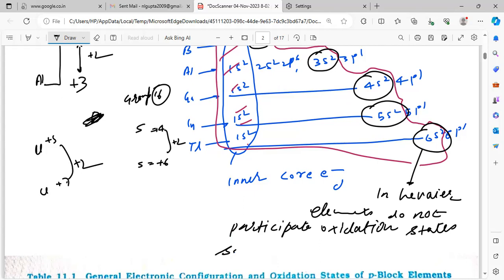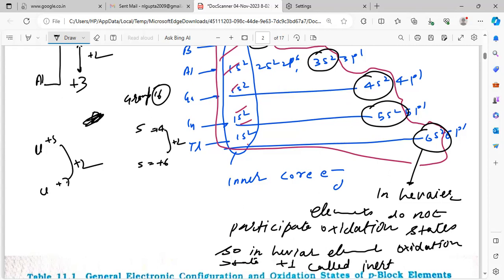So if they are not participating, in heavier elements the oxidation state is +1. That is called the inert pair effect.